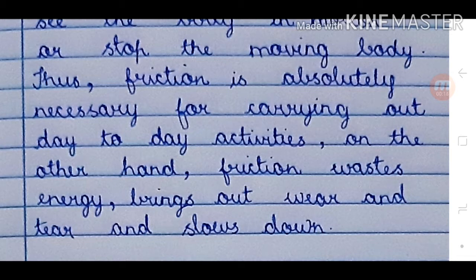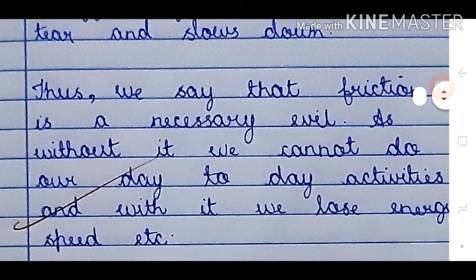On the other hand, friction wastes energy, brings out wear and tear, and slows down. Thus, we say that friction is a necessary evil. As without it, we cannot do our day-to-day activities, and with it we lose energy, speed, etc.